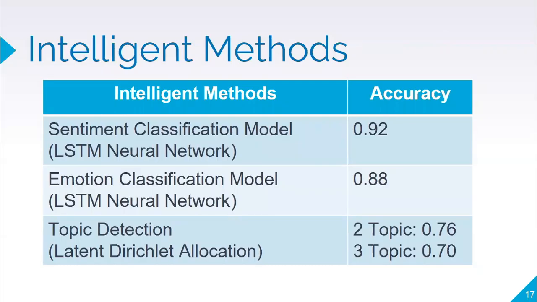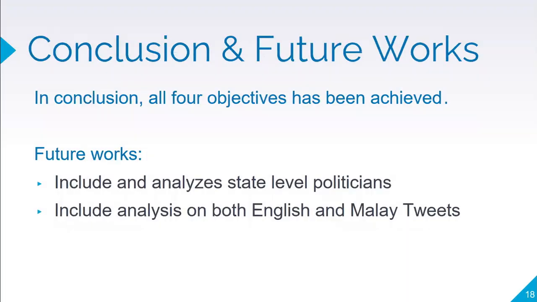So the accuracy of the intelligent methods is shown right here, and they have acceptably high accuracy that could perform their job as intended. In conclusion, all four objectives of the system have been achieved, and for future work, I plan to include and analyze state-level politicians and state-level elections, as well as to include analysis on both English and Malay tweets. So that's all from me.